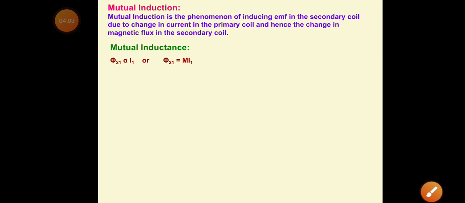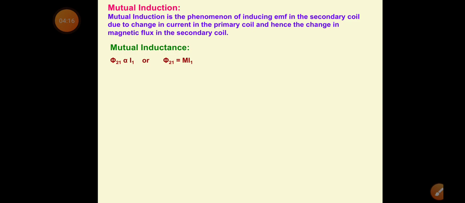Mathematically I can write phi 2 1 is equal to again M I1. In some books you will find this written as M21 also, called the mutual inductance of coil 2 with respect to 1.